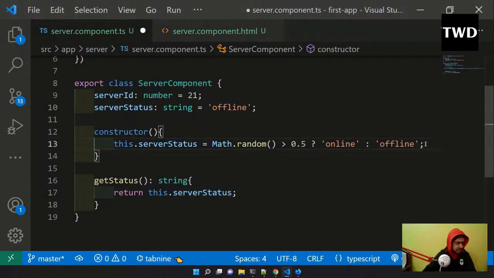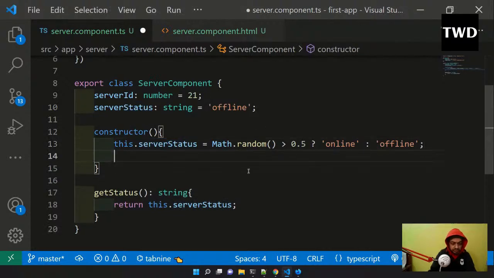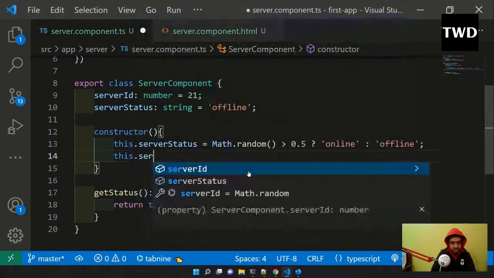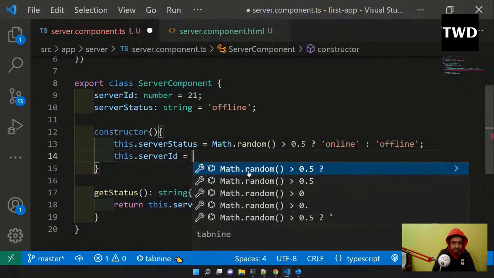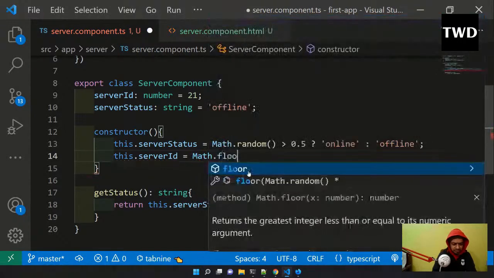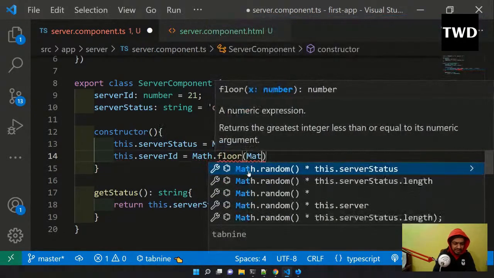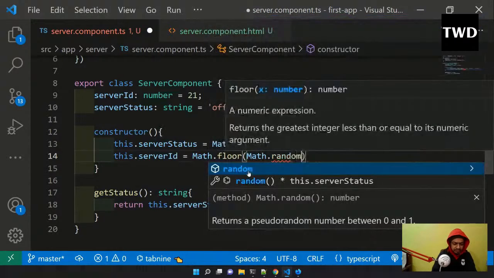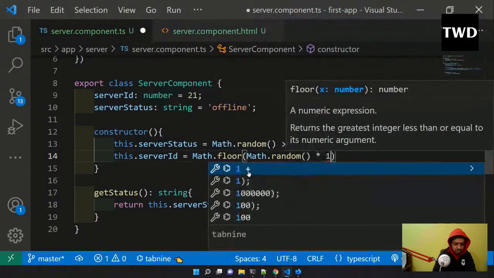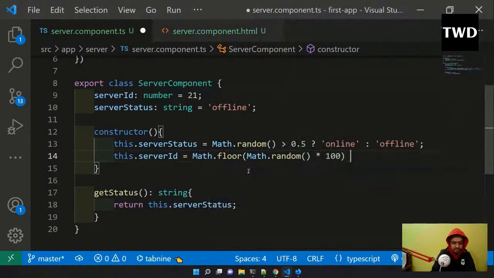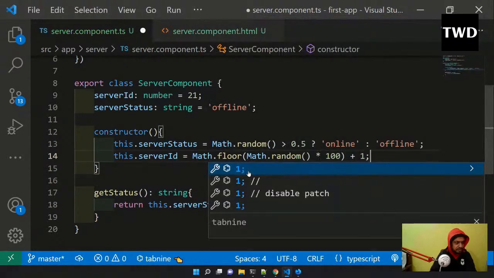I'm going to have another thing also, which I will make random: this.serverId equals Math.floor(Math.random() * 100) + 1, because I want it as a number. Okay, so that is done.